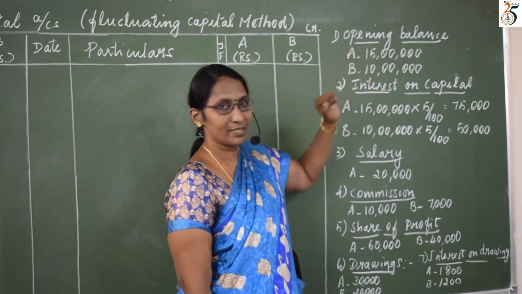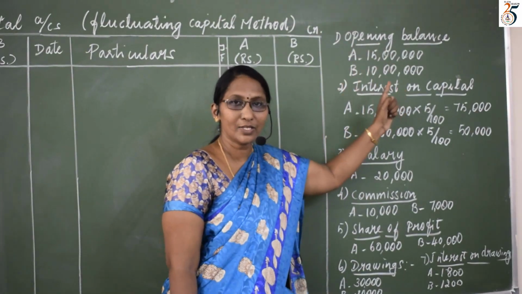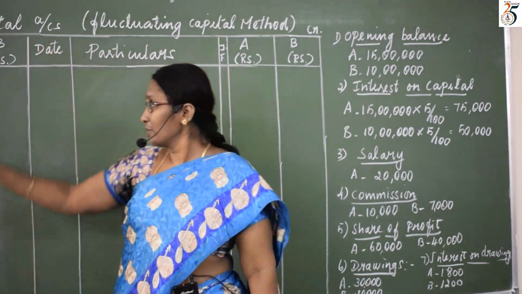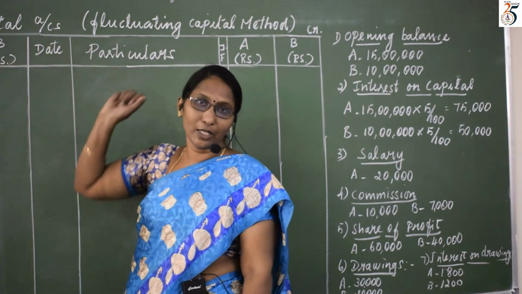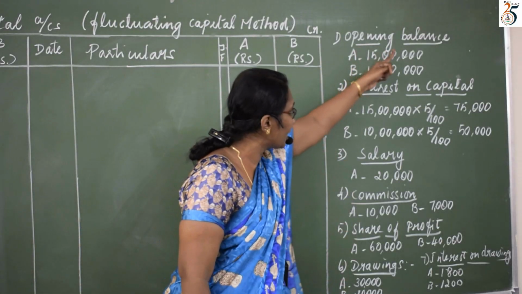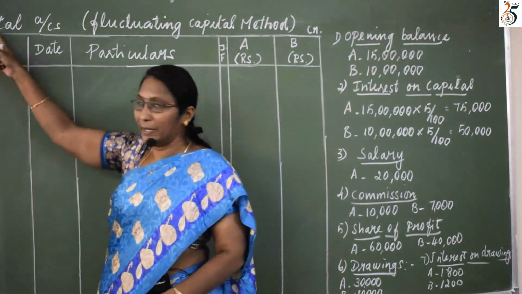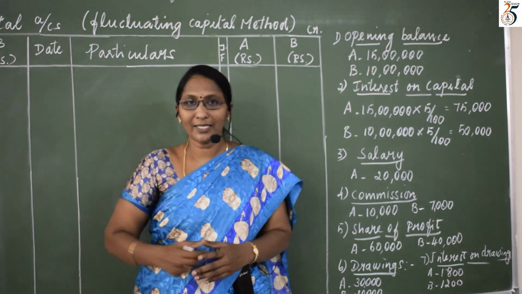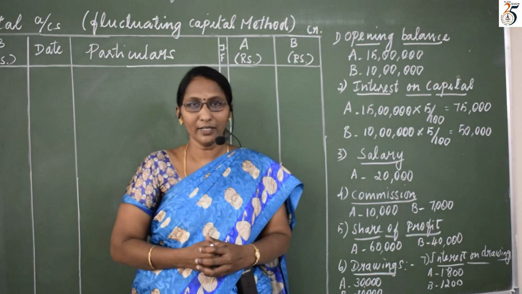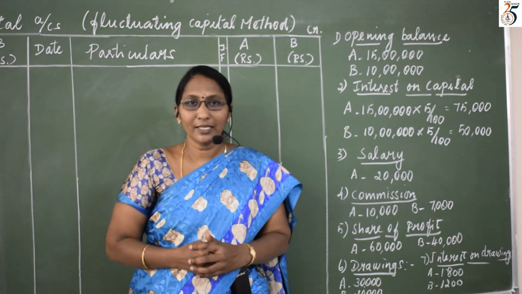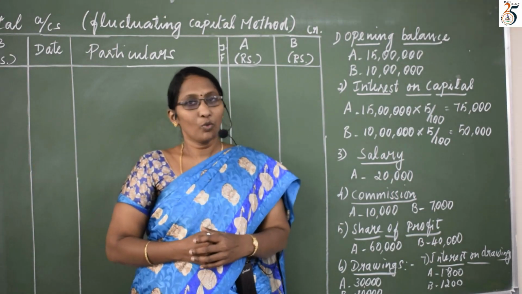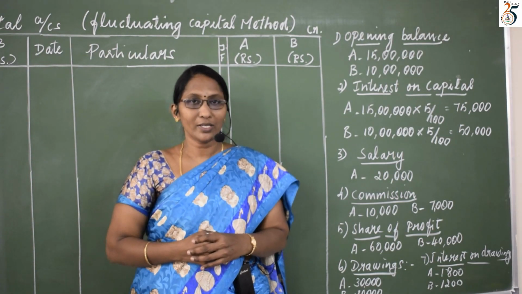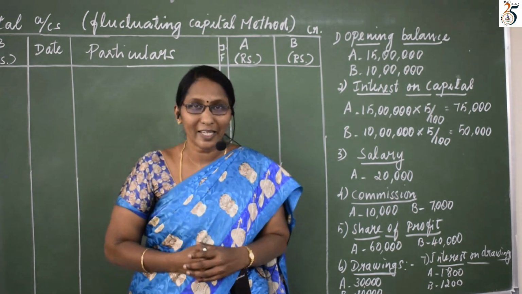Opening balance of capital. What is the ledger name? Partners' Capital Account. So this opening balance of capital, as I mentioned in the format, we have to write on the credit side. Why do we write this opening balance of capital on the credit side? Because it is a liability.